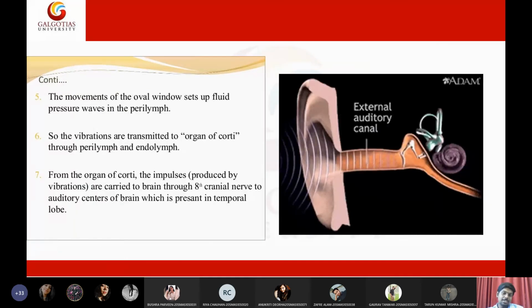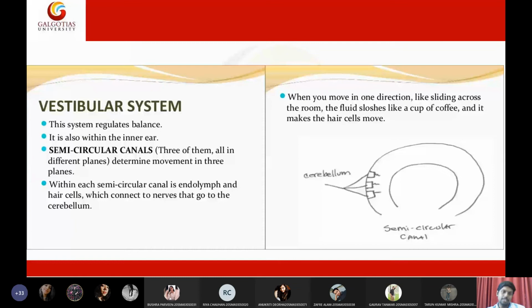Last and final, there is a small system called the vestibular system. As I said, the functions of the ear include detection of sound and also maintaining the balance of the body. That balance is maintained by a specialized system called the vestibular system. The primary purpose of the vestibular system is to understand the orientation of the body, or simply to maintain the balance. The body position and orientation will be understood by this vestibular system.